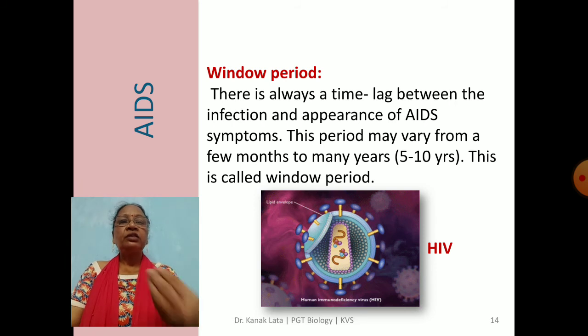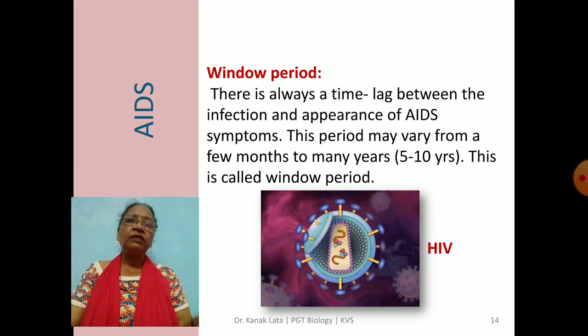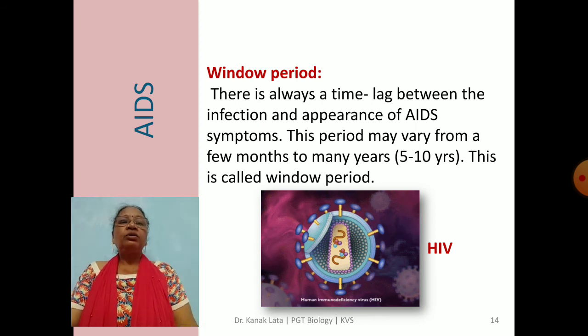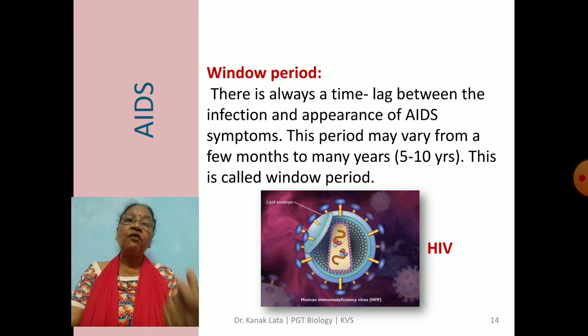Suppose the virus enters our body today, then after 5 years or 6 years or 7 years or 8 years or after 10 years, the symptoms may occur. That time lag between the infection and the AIDS symptoms is called the window period. Here the HIV, that is human immunodeficiency virus.